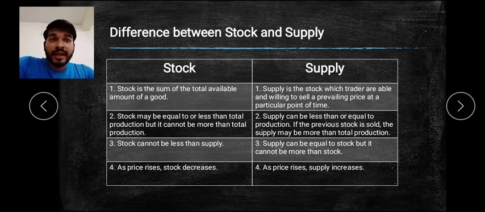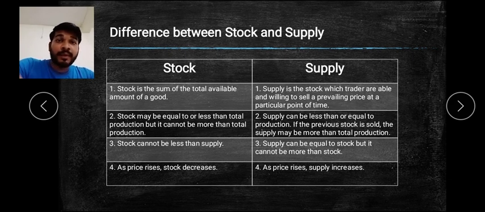So this is what we can say the supply. But remember that stock cannot be more than the production which we have done. It will always be less or equal to the production which we have done. Then the third point talks about stock cannot be less than supply. So you find that yes, because how much is a supply, उतना ही हो सकता है, because जितना प्रोडक्शन उतना ही सप्लाई करेंगे. Yes, so stock cannot be less than supply.